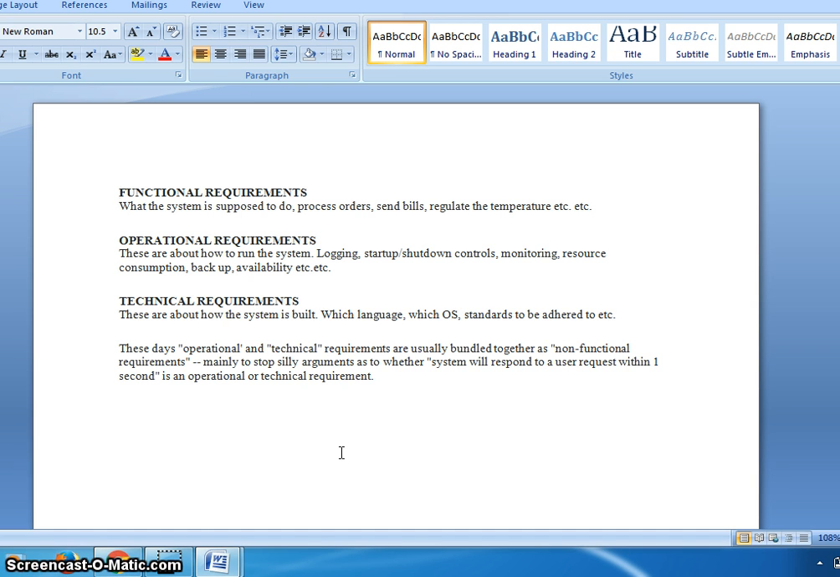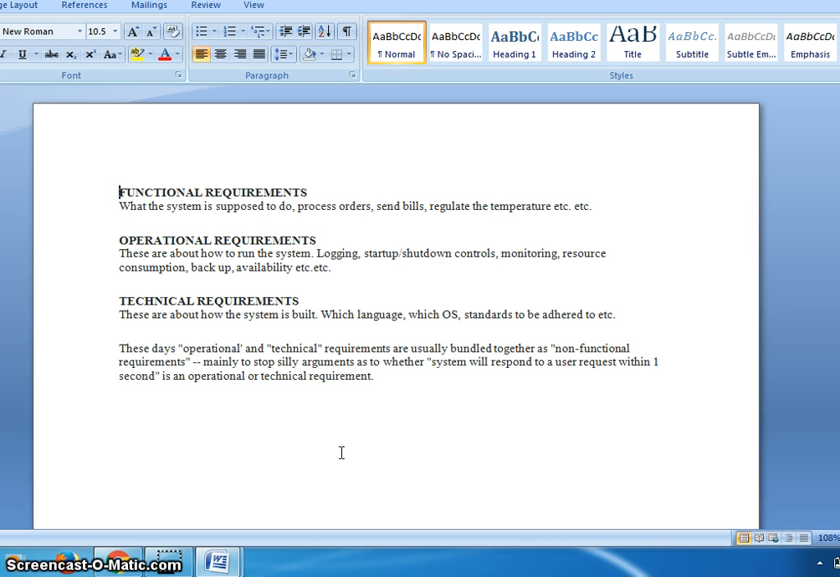And operational requirements are about how to run the system. First we will log into the system, that is logging, and startup, shutdown, and controlling of the activities, and monitoring of the software activities, resource consumption, backup availability, etc. All these aspects come under the operational requirements.